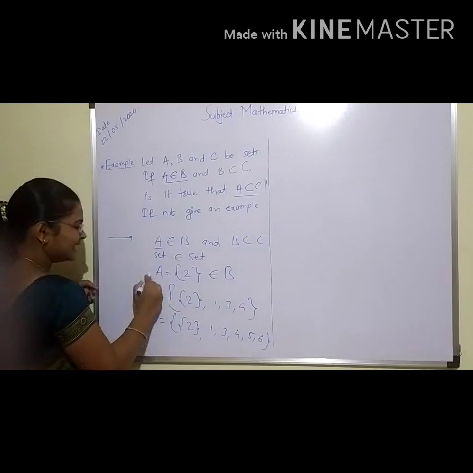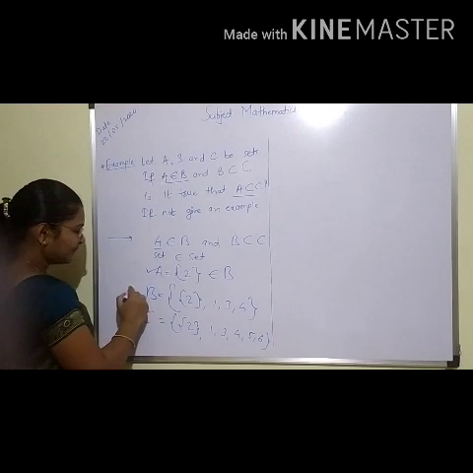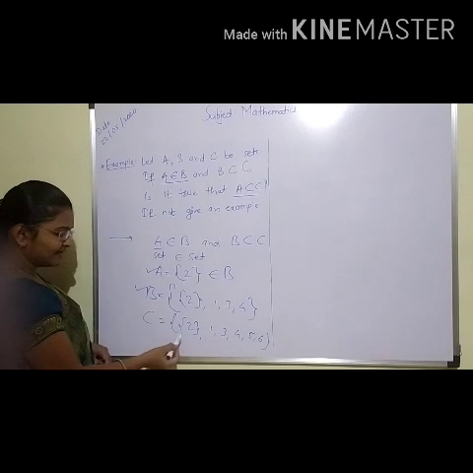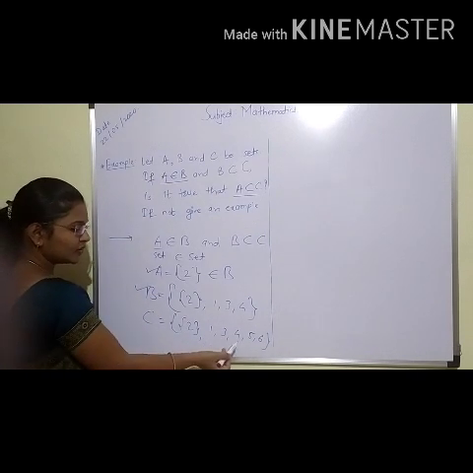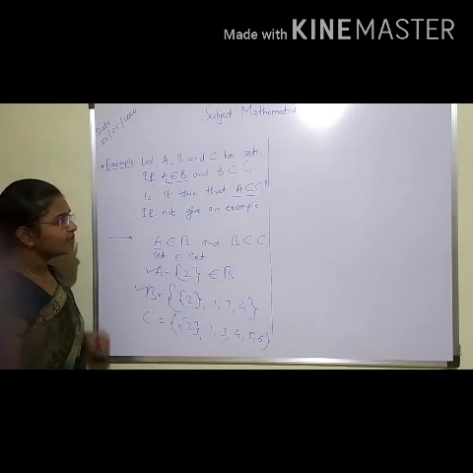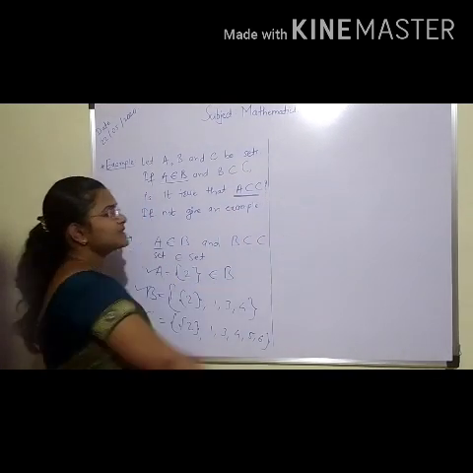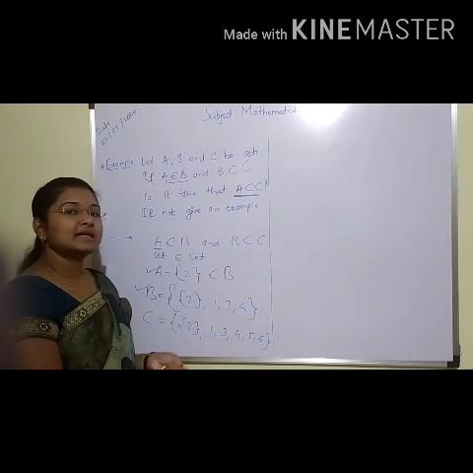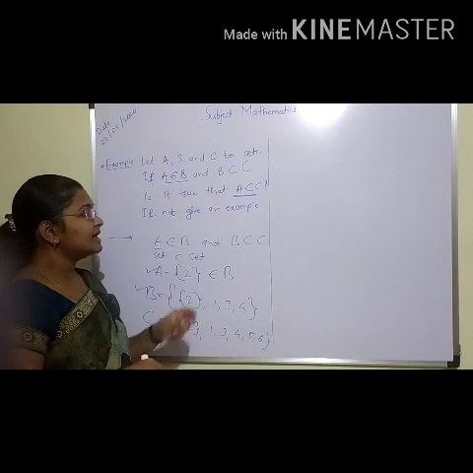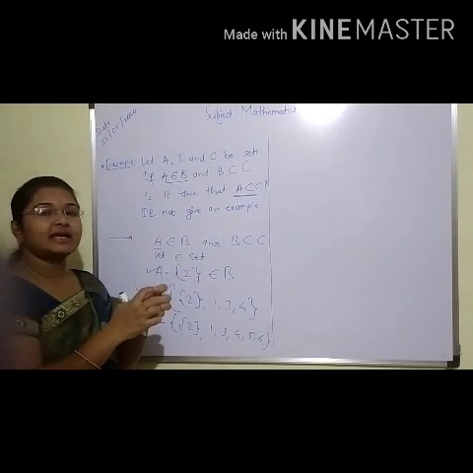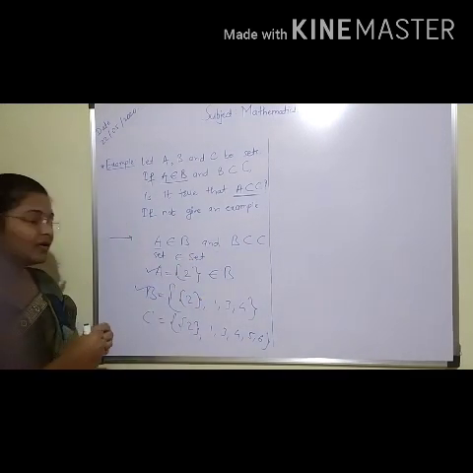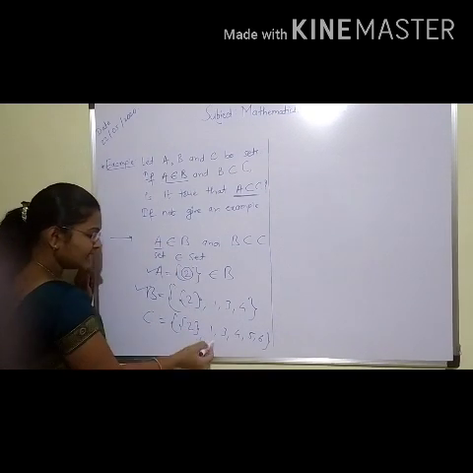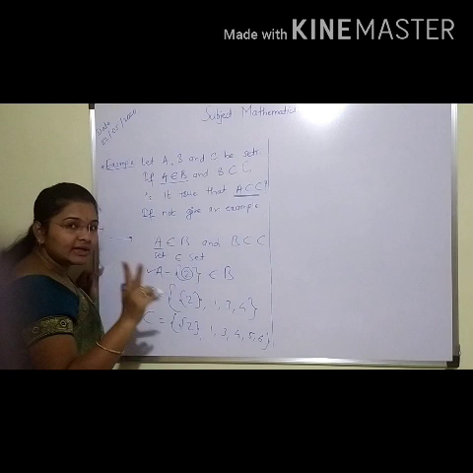Now students, we have A as the singleton {2}, B having {2} and 3 more elements 1, 3, 4, and set C having {2}, 1, 3, 4, 5 and 6. What is given? Is A a subset of C? You tell me, when is one set a subset of another set? When some elements are taken from the superset into the subset. But here in set A only the element 2 is there, while in set C you can observe that the element 2 is not there.